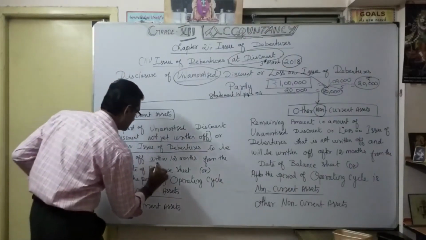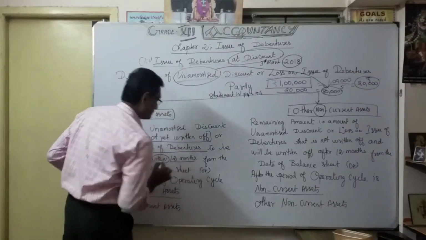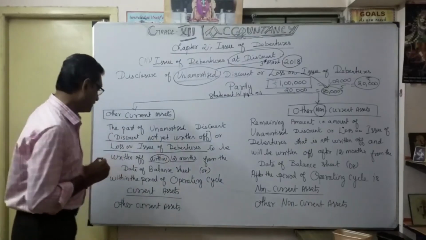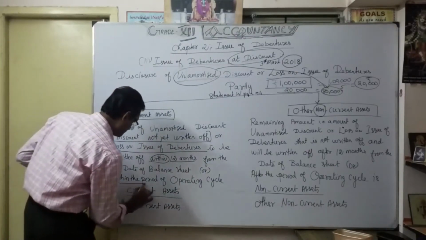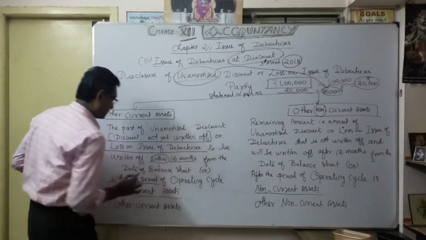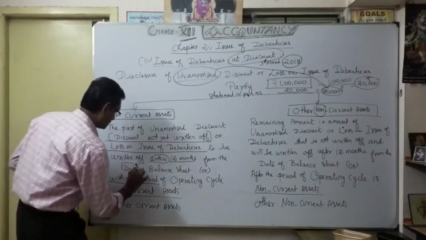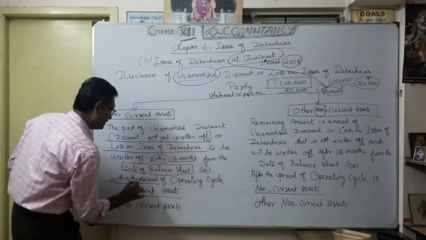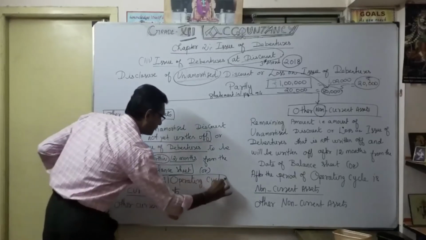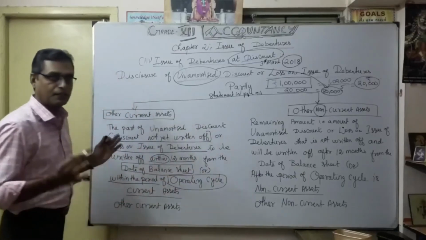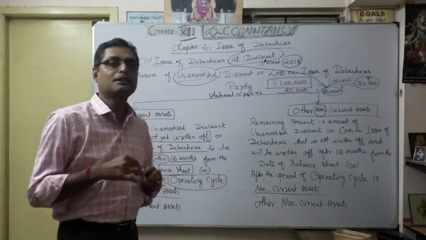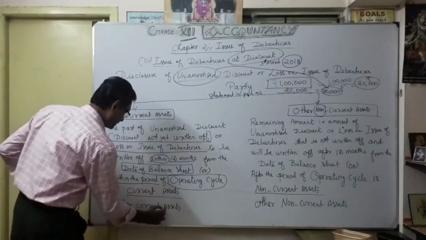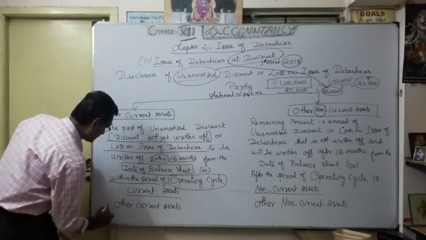See, this line is very important: within 12 months from the date of balance sheet, or within the period of operating cycle. So within 12 months from the date of balance sheet or within the operating cycle, I can show it as current assets, under other current assets.